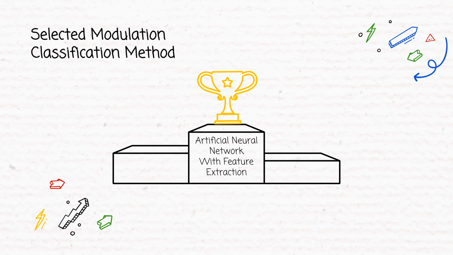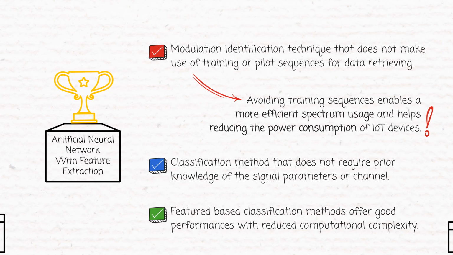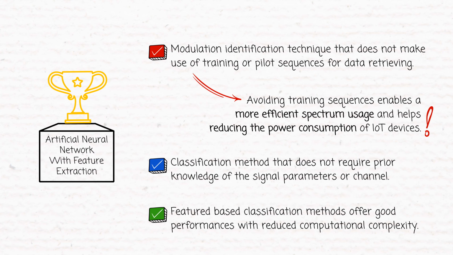To perform the modulation classification, we choose to design an artificial neural network with feature extraction. This modulation identification technique enables a more efficient usage of the spectrum and helps reduce the power consumption because it does not require the use of training or pilot sequences. Apart from that, this method does not require any prior knowledge of the signal parameters or channel. We also choose a feature-based classification method because they are known for offering good performance with low computational complexity.